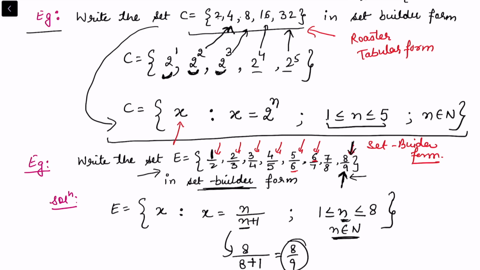It is important to mention that n belongs to natural numbers because there are infinitely many rational and irrational numbers lying between 1 and 8 also. If we do not mention this condition in the set builder, then somebody may take n equal to 2.5. This lies between 1 and 8, but this value is not allowed. We only want to work with natural numbers. So put this condition on n also, that n belongs to natural numbers.